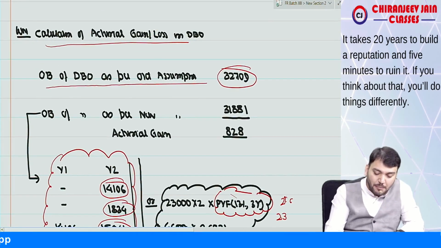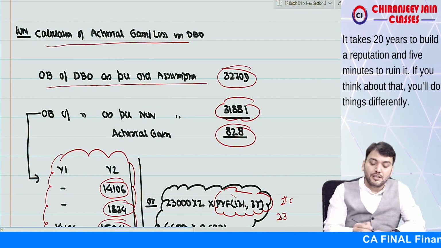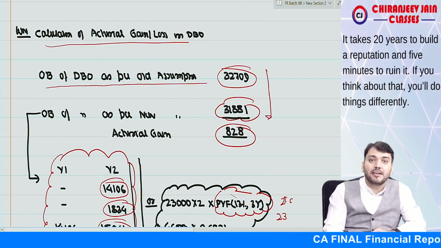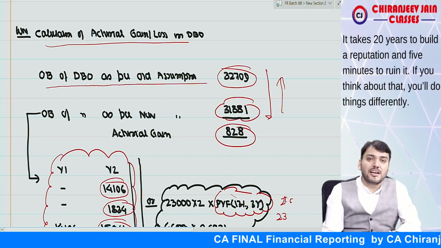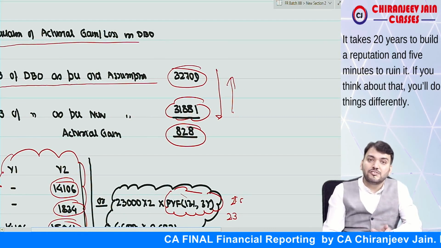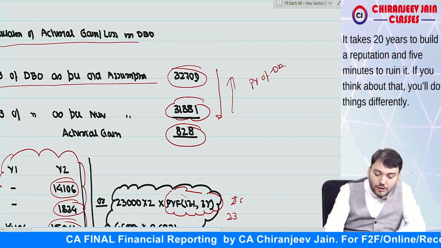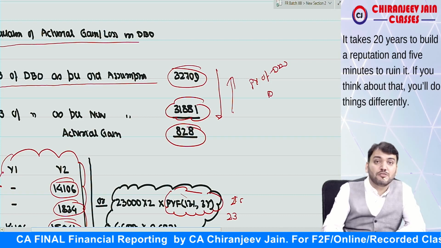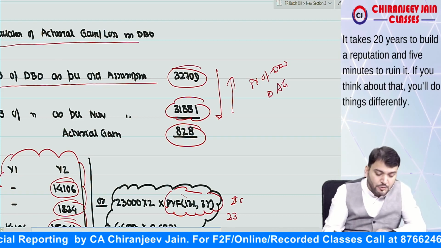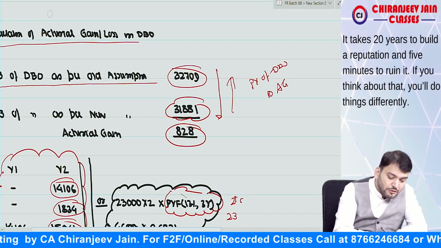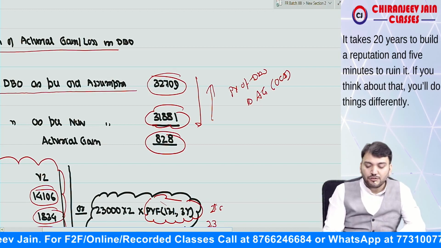So we can take this amount 31,881, and the difference will be the actuarial gain. If the liability decreases, that is a gain. If the liability increases, that is a loss. So for an actuarial gain, what journal entry will we do? The journal entry is present value of DBO to actuarial gain, which will be transferred to OCI. Understood this point?